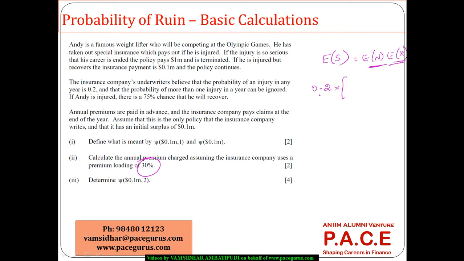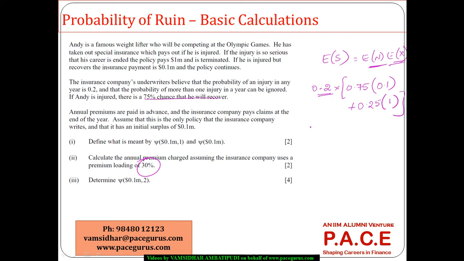If an injury has occurred, there is a 75% chance that he will recover. So when he is recovering, the payout is only 0.1 million. But there is a 25% chance that he will end his career. In that case, the payout is 1 million.